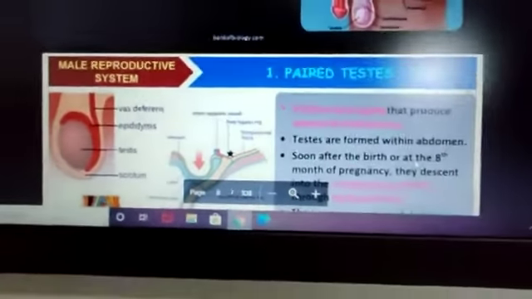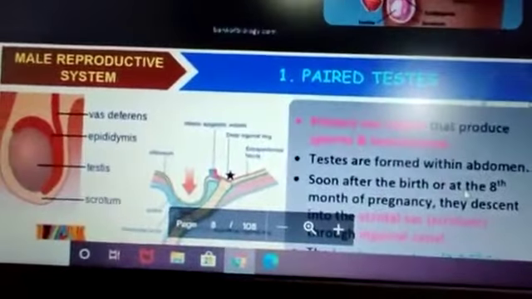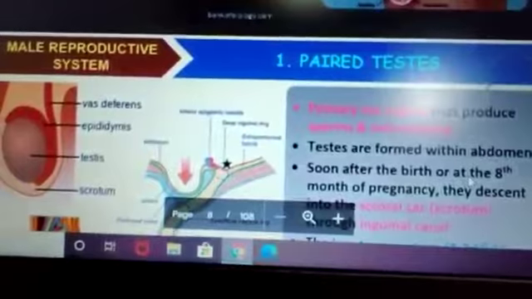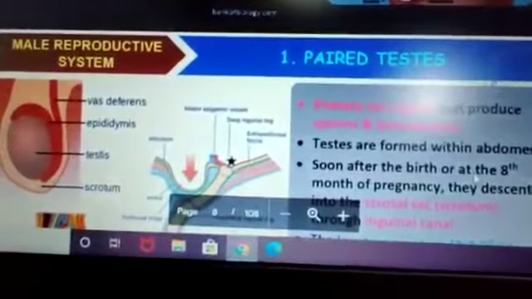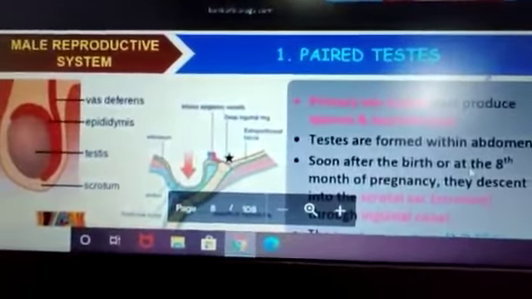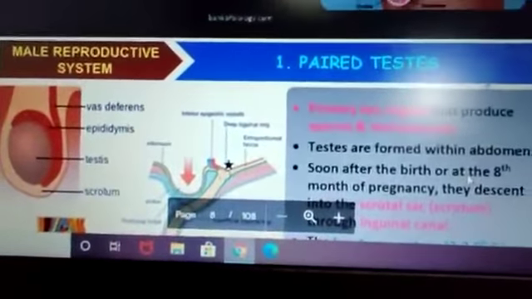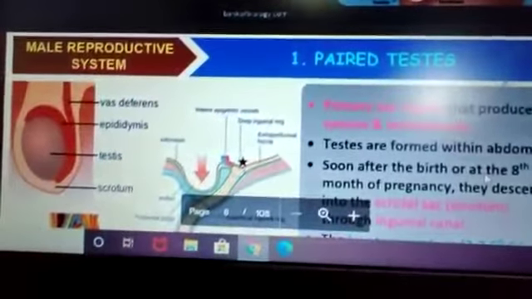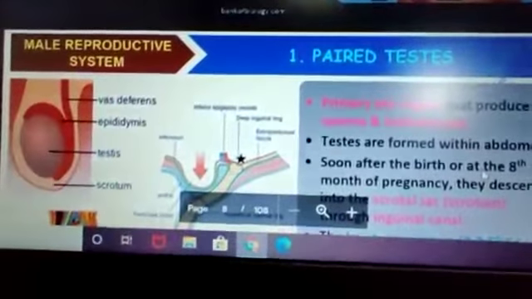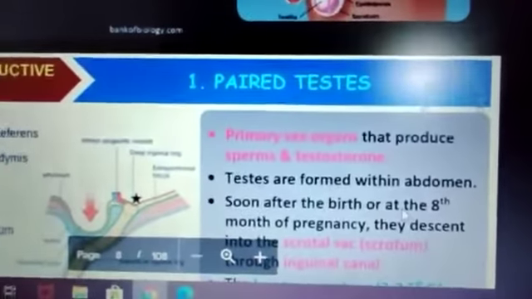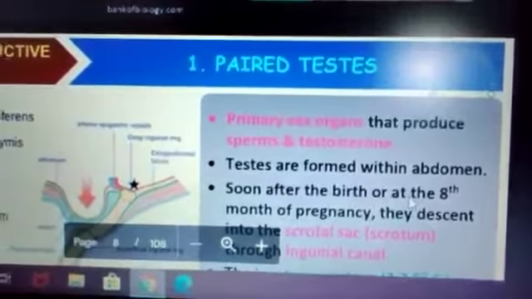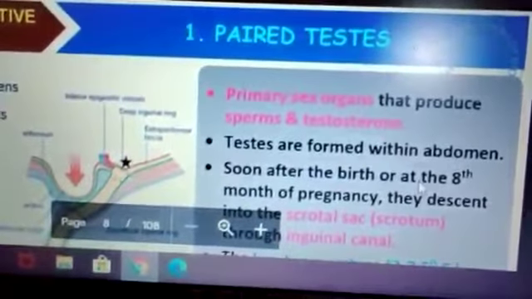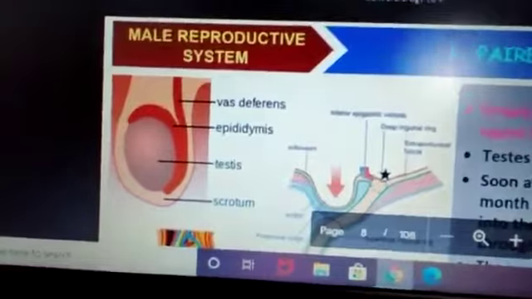Basically, the male reproductive system is classified into primary sex organs that produce the sperms and testosterone. Testosterone is a hormone, the male hormone. And there are accessory glands. The male reproductive system contains accessory glands as well as the primary sex organs. So the primary sex organs produce the sperms and testosterone. And what are testes? Testes are formed within the abdomen.